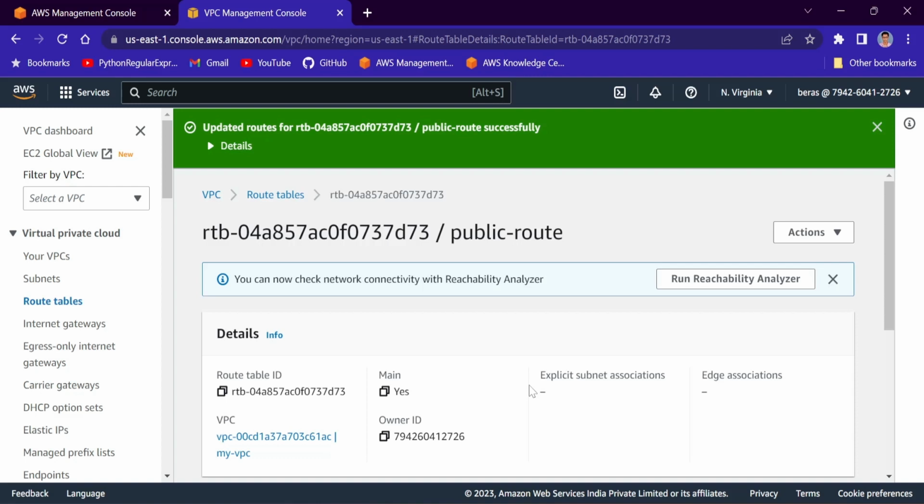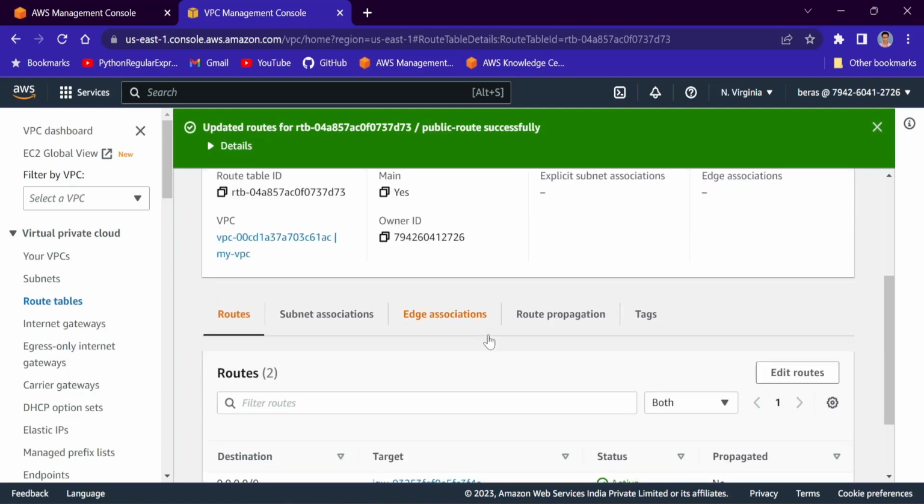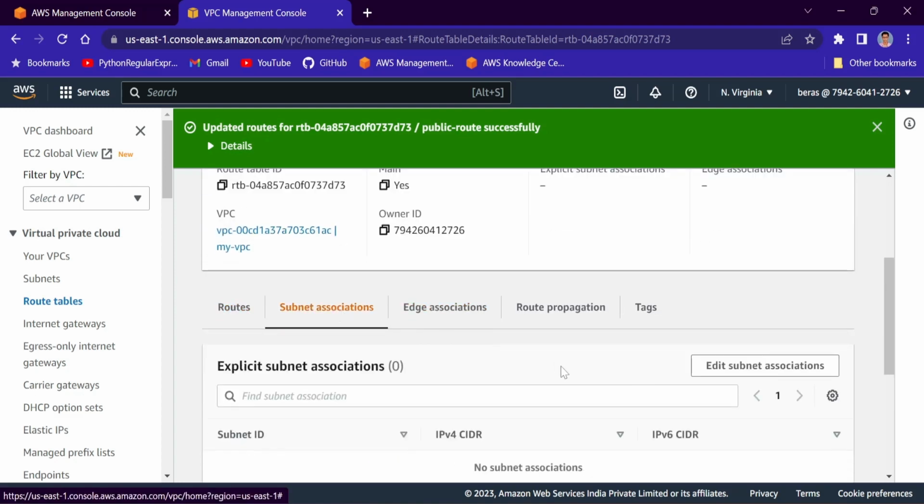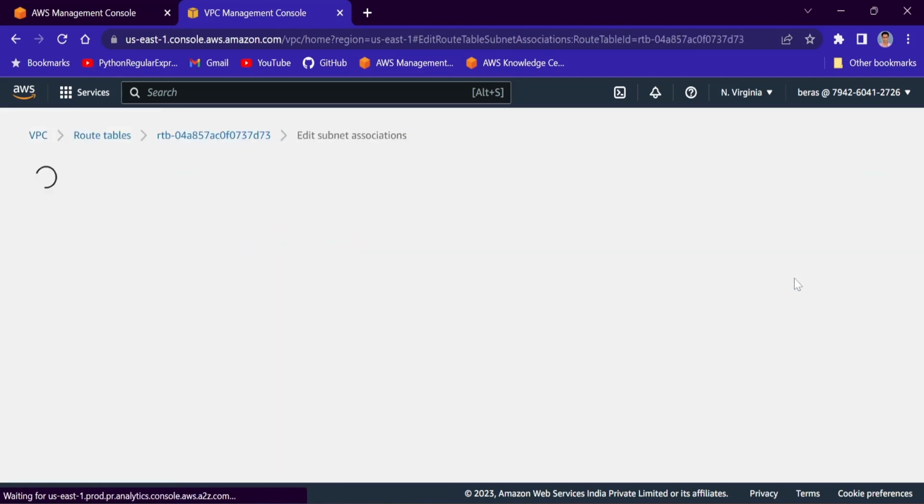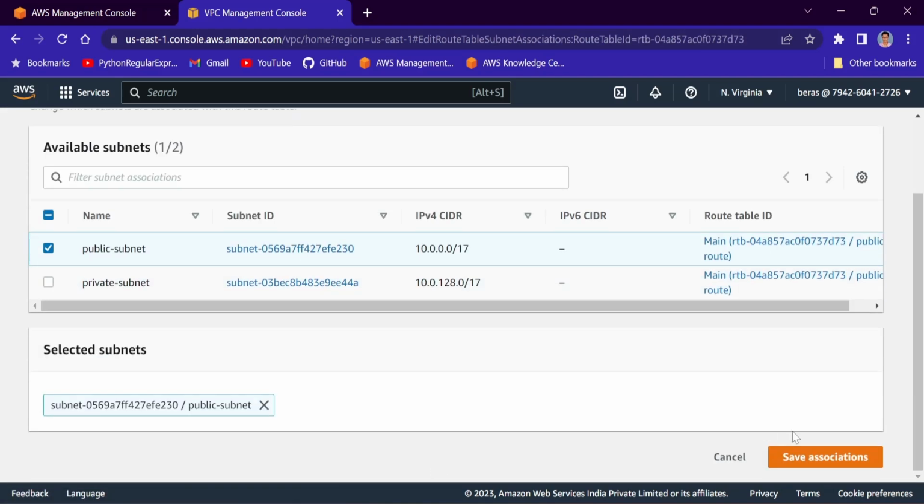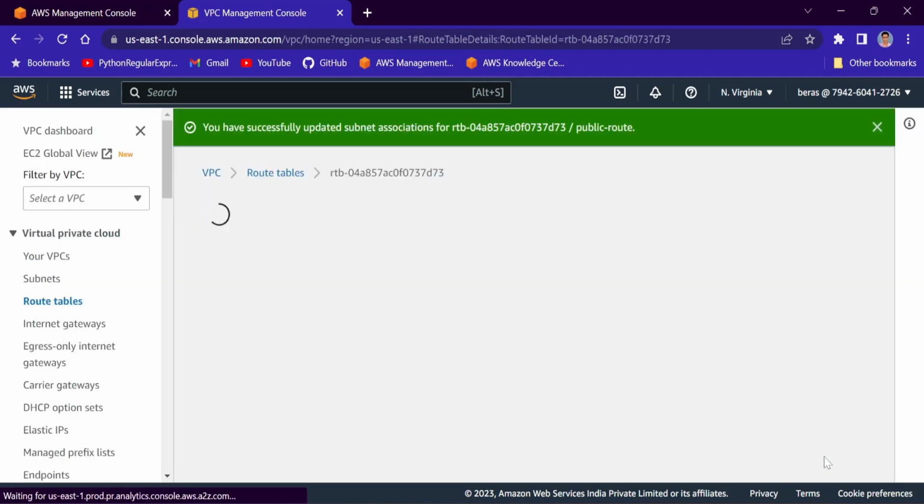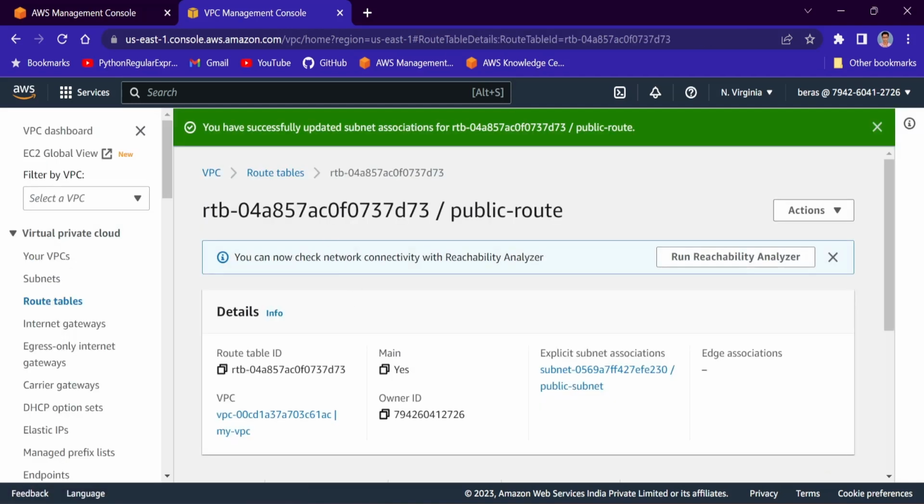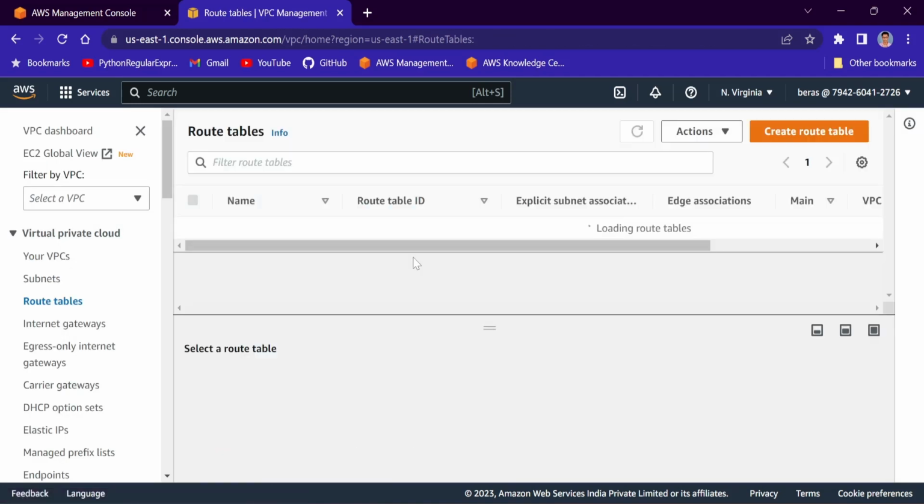Or the user from the internet can connect to the VPC through this route table, right? So which subnet will be connected through this route table? That will be the public subnet. Okay. Now I will go to subnet association, edit subnet association, and I will select the public subnet only. Fine. Save association. It is now associated.